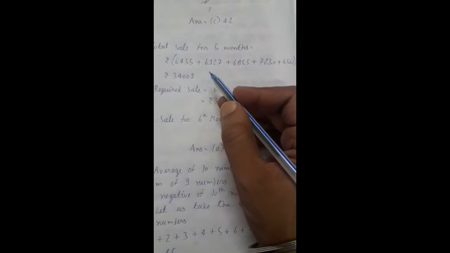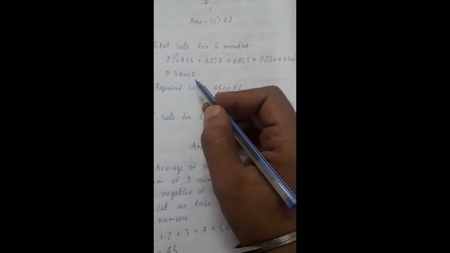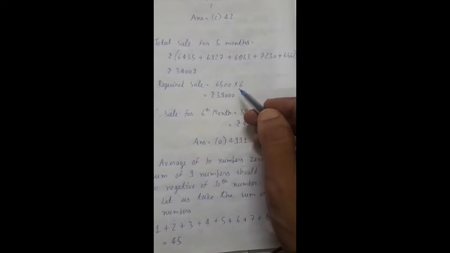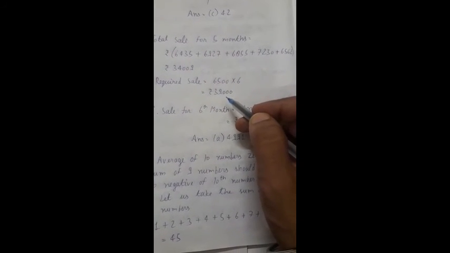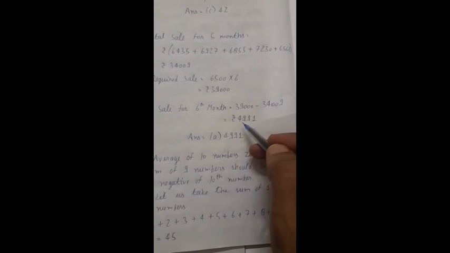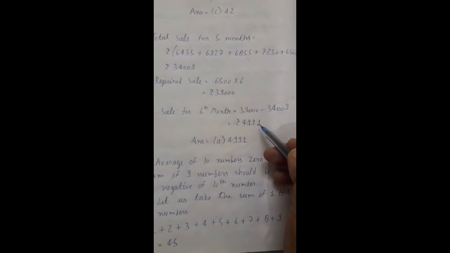The total sale for 5 months we will calculate. We will add all the sale of 5 months. We will get 34,009. So required sale will be 6,500 multiplied by 6, that is 39,000. Therefore sale for 6th month will be 39,000 minus 34,009. We will get 4,991. That is answer will be A part.